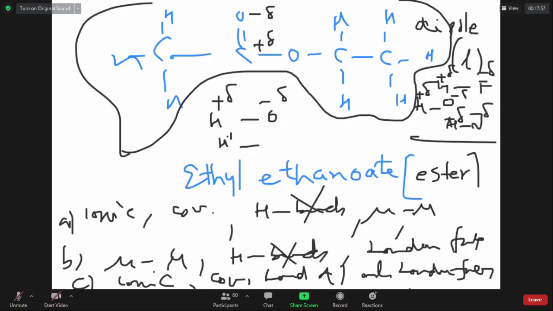And if you are looking at hydrogen, can hydrogen have a dipole, sir? No, sir. Dipole-dipole attraction is impossible in hydrogen because both are identical atoms. Nobody is expected to get minus delta or plus delta.